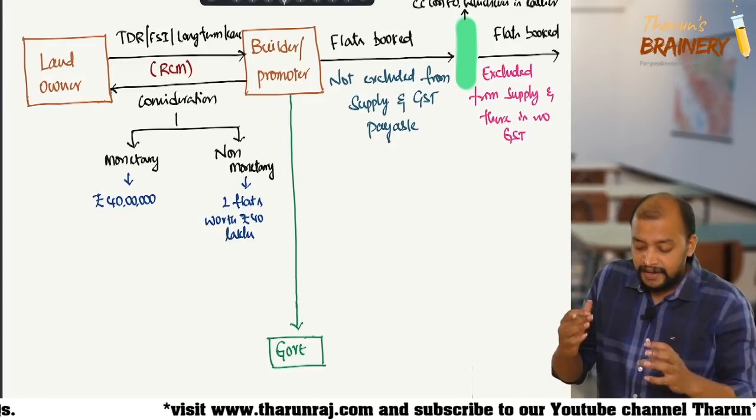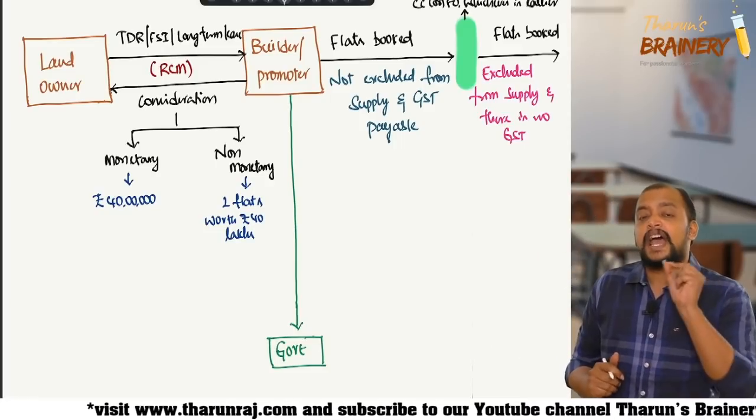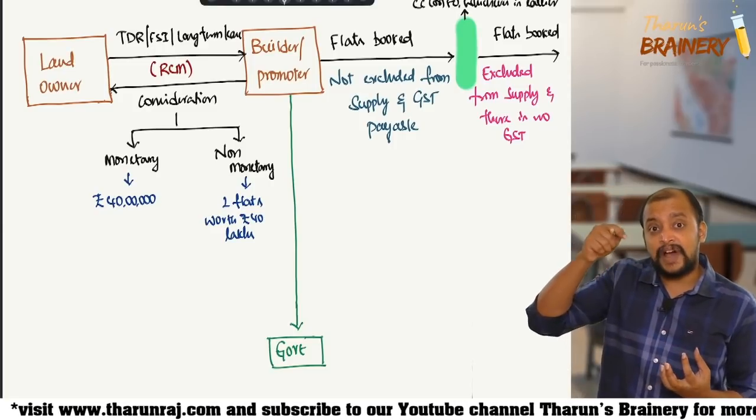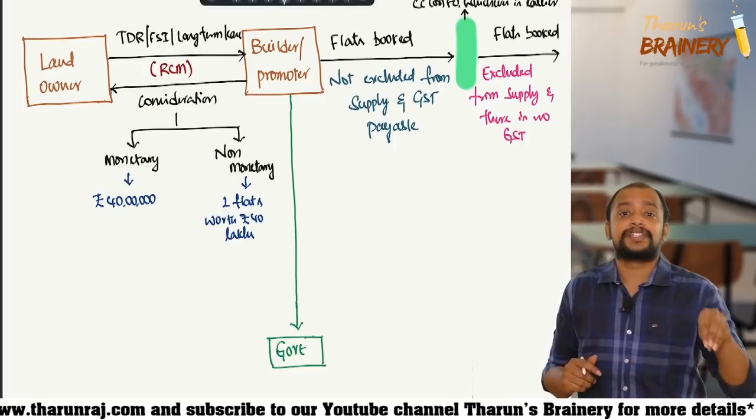Now, whenever it is not excluded from supply and GST is payable, we have an exemption. What is that exemption? Generally, the value of flat includes the value of land, always.